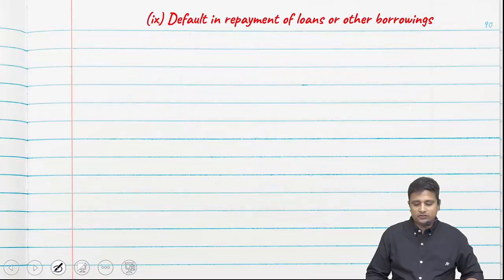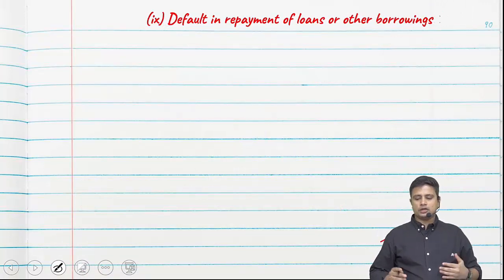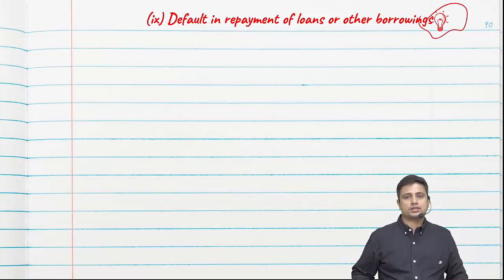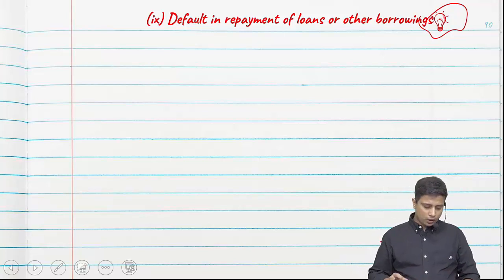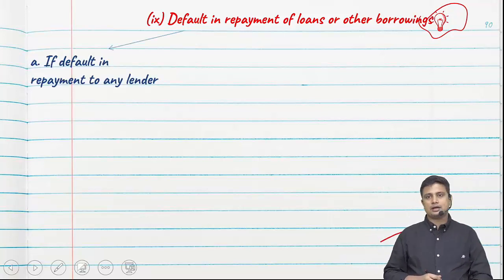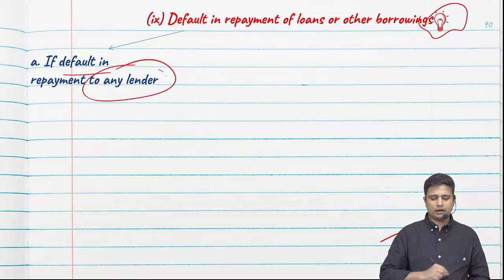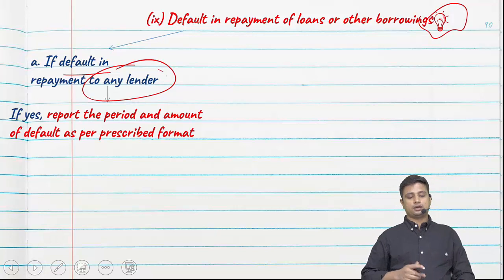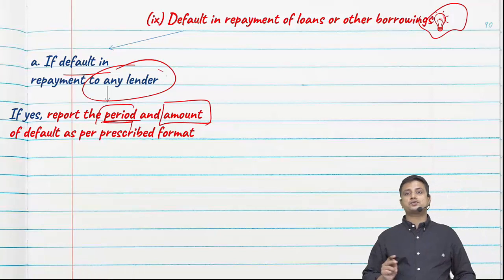Clause 9. Default and repayment of loans or other borrowings. This is altogether a new point. Initially we had talked about when we have granted loans and advances to others. Here in this point we are talking about repayment of loans and borrowings, that is, we have borrowed money from others. So what are we supposed to report upon? Firstly, if we have made a default in repayment to any lender, if yes, report the period and amount of default as per the prescribed format.